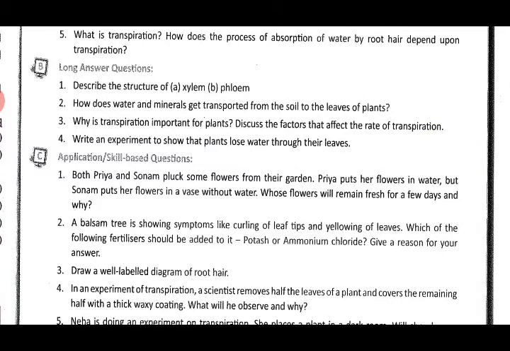Both Priya and Sonam pluck some flowers from the garden. Priya puts her flowers in water, but Sonam puts her flowers in a vase without water. Whose flowers will remain fresh for a few days and why?